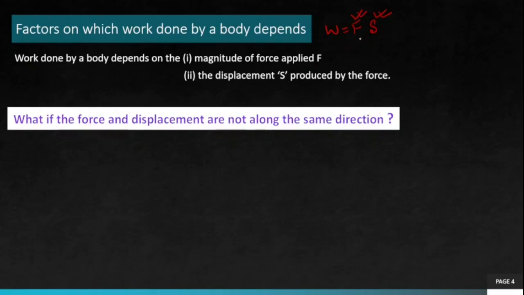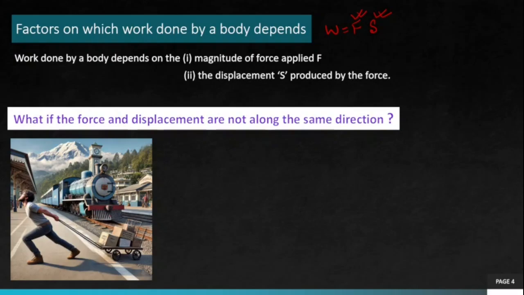So till now we have learned that for a work to be done on a body, force and displacement must be in the same direction. But what if the force and displacement are not along the same direction? This case is also possible. It is not necessary that force and displacement are in the same direction every time. Let's see this example.